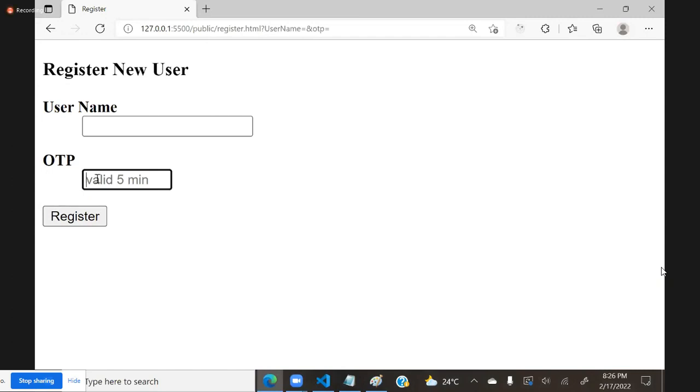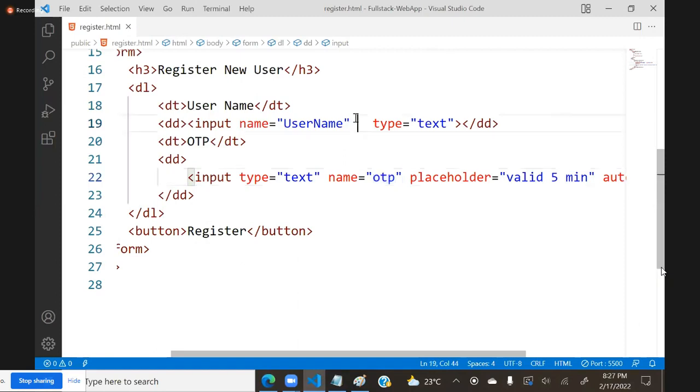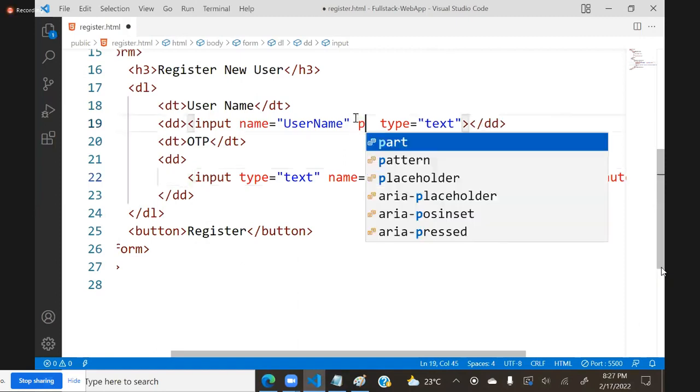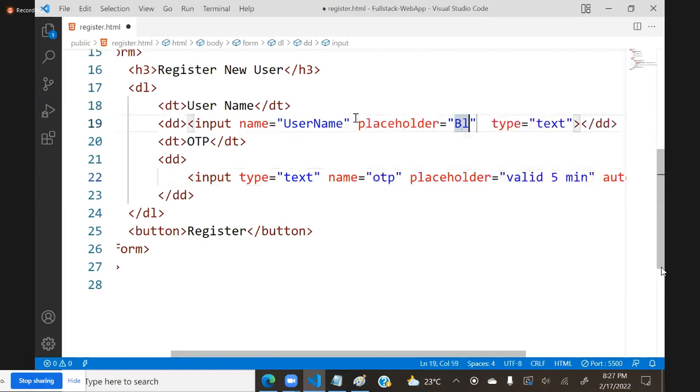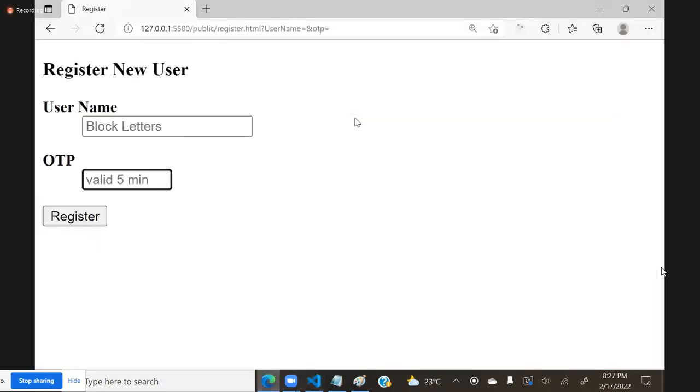The point here is that it is just configuring and highlighting some tips, which is not a value. The actual value is what you type inside it. This is just watermark text to give some hints. Suppose for username I put a placeholder like block letters, and it will show block letters.